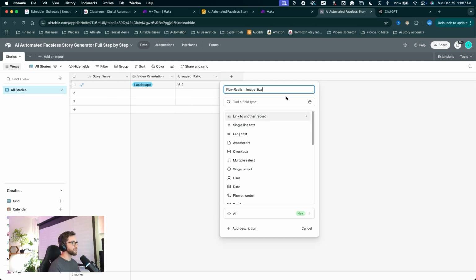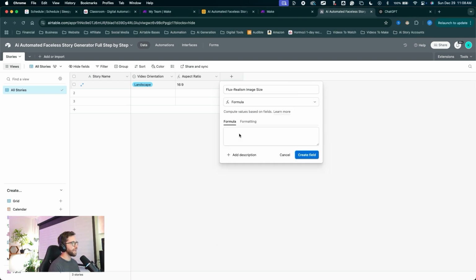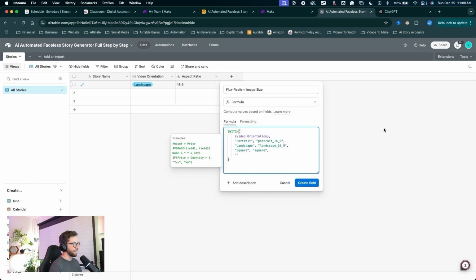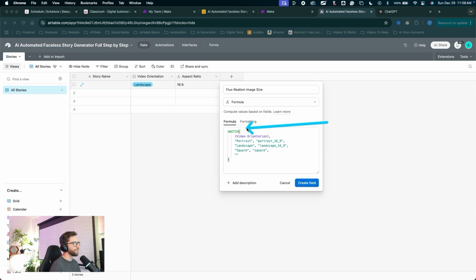When we're using the Flux Realism model via the API, we need a specific variable for that model to use. So we'll just input those variables into here. This will be a formula field. Choose formula, and you can copy and paste what I have here. There it is. Paste that in there just like that. You can see it's very similar to the other formula field.